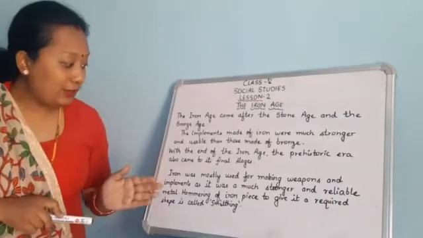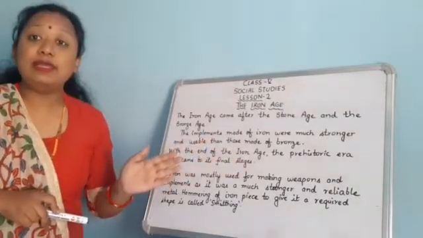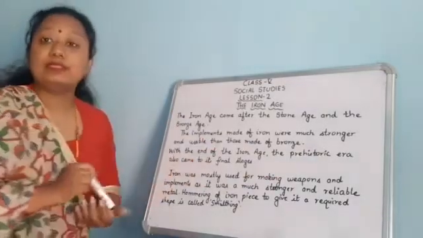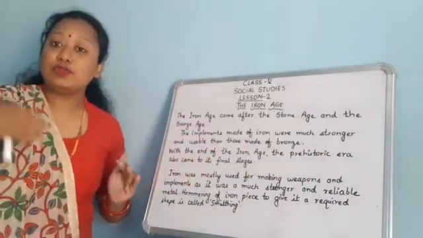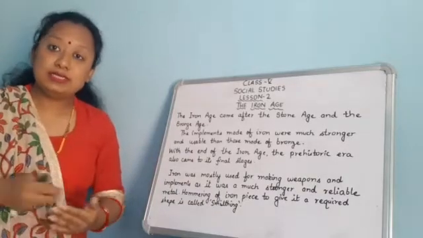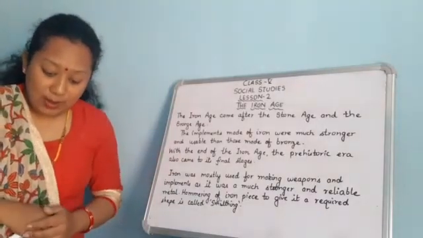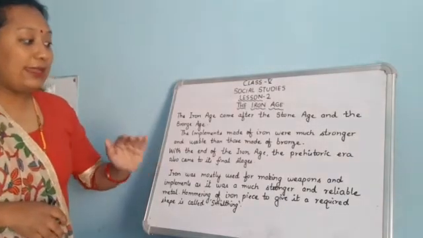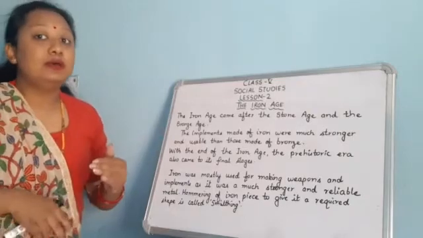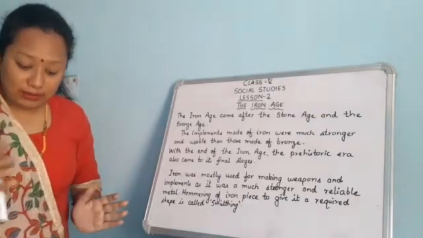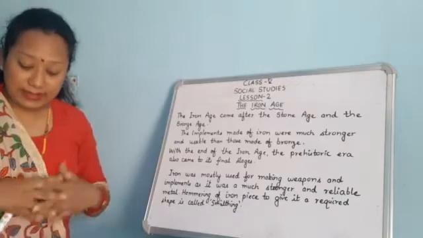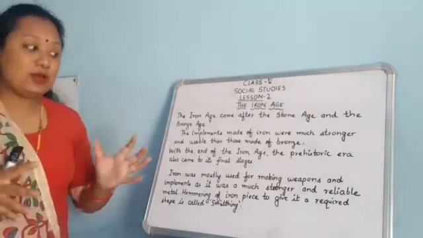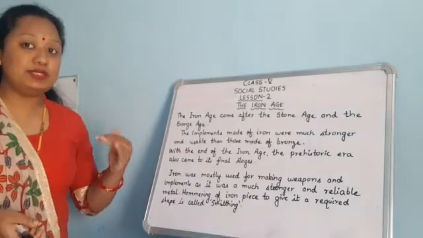Now, when the Iron Age was about to end, the prehistoric era also came to its final stages. Now the period of history began. It was the end of prehistoric times, meaning the beginning of history, as people were developing some forms of writing.